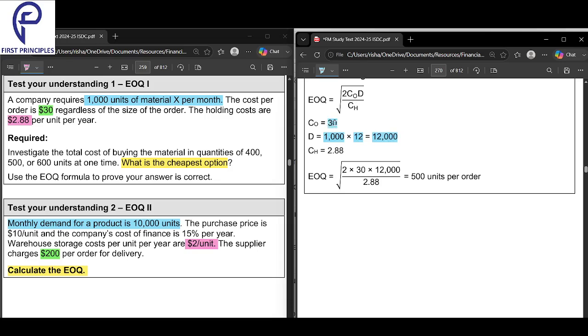CO we already know is 30. CH we already know is 2.88. The 2 will stay as it is. We will put a square root of this, and we will get 500 per unit. That is our answer.